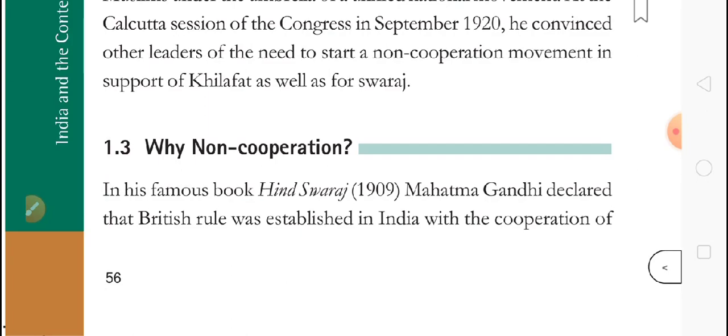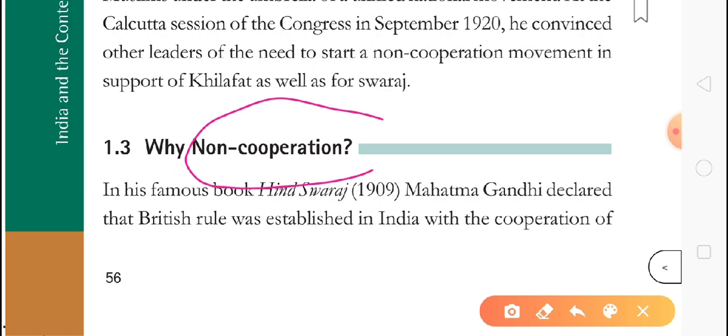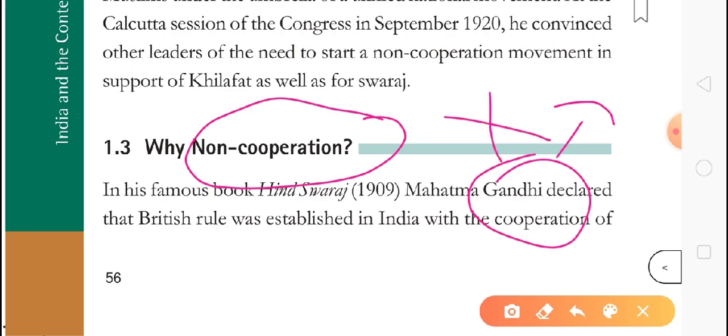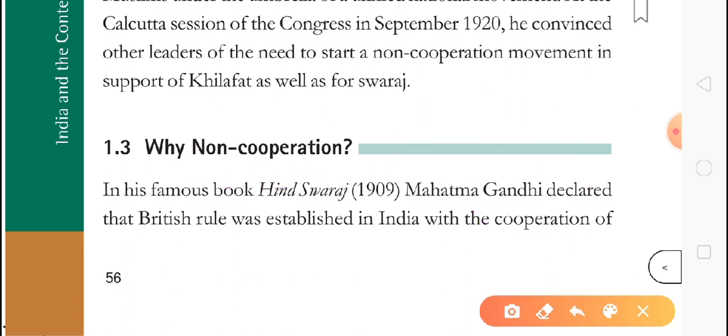Now 1.3, why non-cooperation? What is non-cooperation? Non-cooperation means don't give any kind of help to the British. How were they ruling our country? They were ruling our country by taking help from us. If their army was there, it is the conflicting point that Gandhiji never talked about the army. He never said army people should leave the British army. That was his biggest minus point in my opinion.